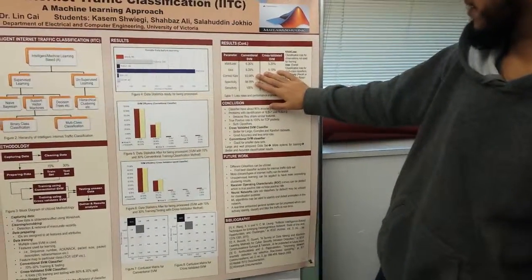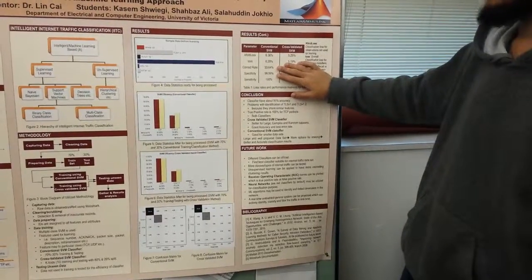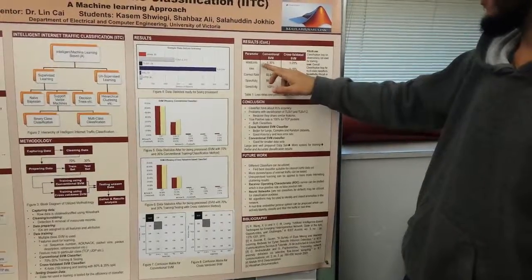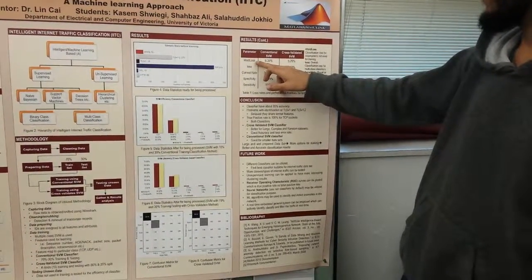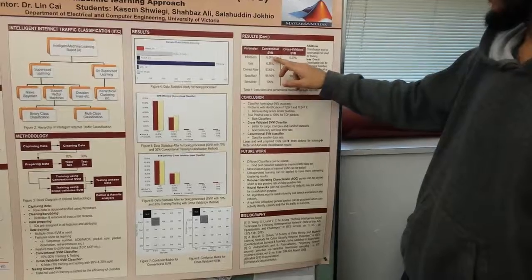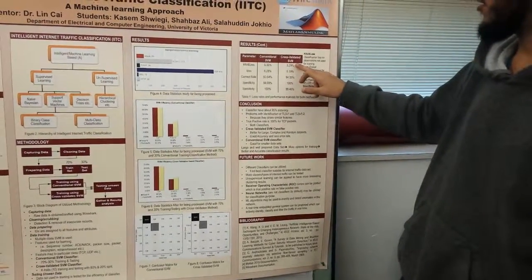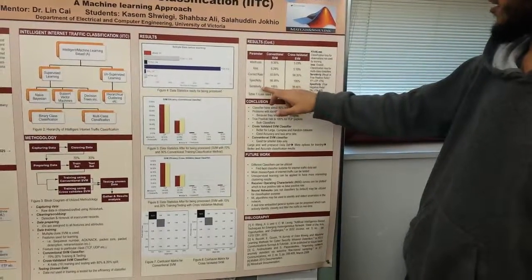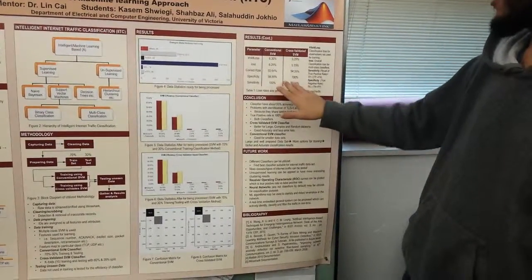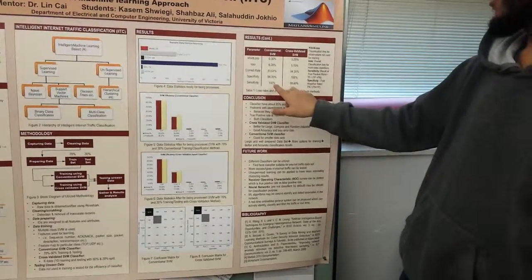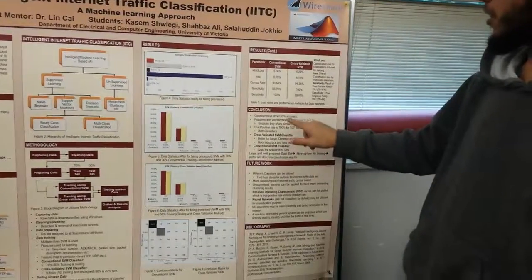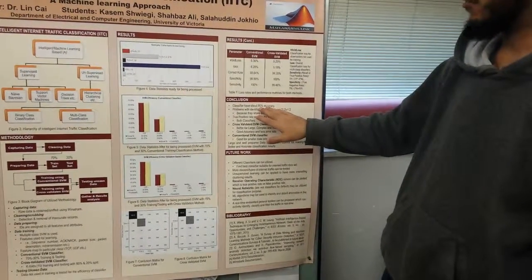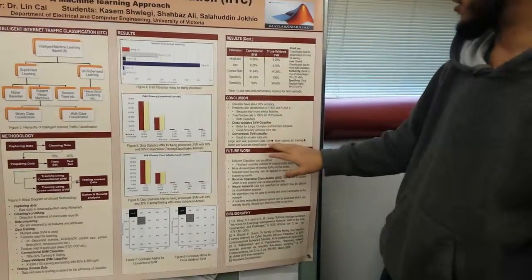Another type of results are the efficiencies of the classifier. We can see that the misclassification loss is of two types: k-fold loss and the conventional loss. So the conventional loss is higher than the cross-validation loss, and its correction rate is also less than that of the cross-validated classifier. Specificity and sensitivity, which are true negative rate and true positive rate, are almost close to 99%, or almost 100%. So we can say that our classifiers have a correction rate of up to 95%. It means that this machine learning could be applied for traffic classification purposes.